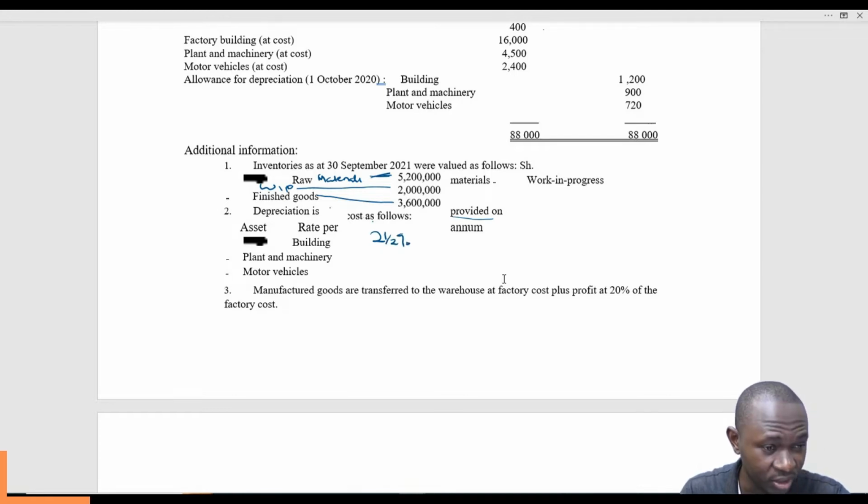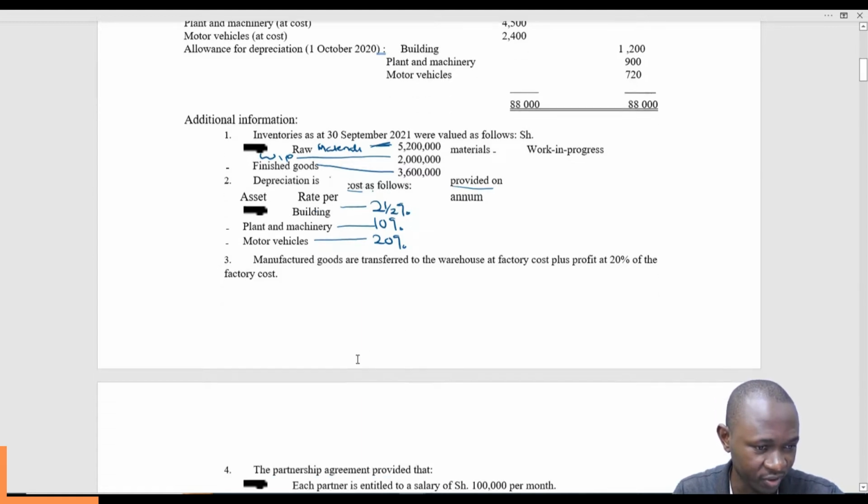Then you have plant and machinery 10%. And then you have motor vehicle at 20%. Those are the depreciations, and all of them are on cost.